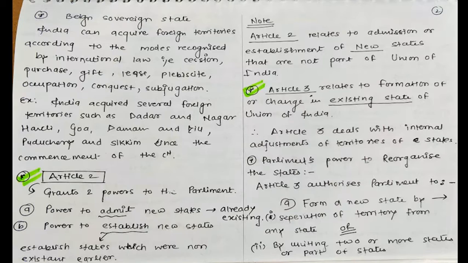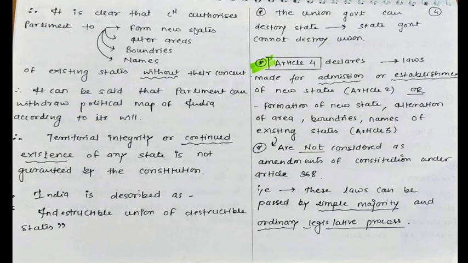Now let us move to the next page. From all these factors that we have seen under Article 3, it is clear that the Constitution authorizes Parliament to form new states and alter areas, boundaries and names of existing states without their consent.